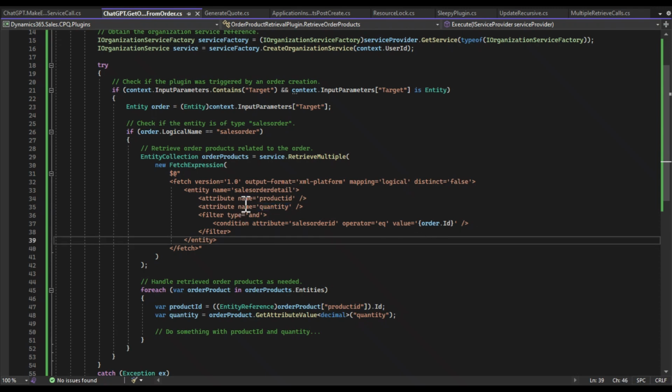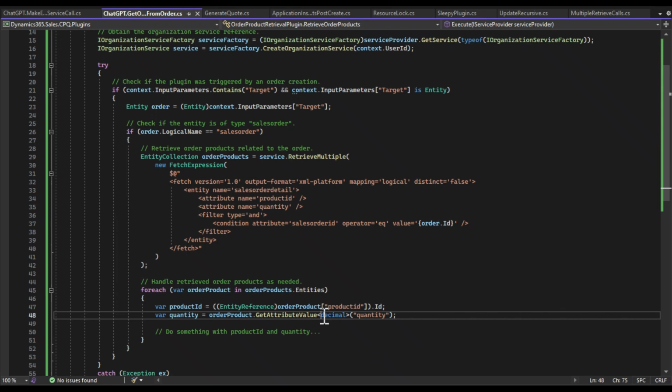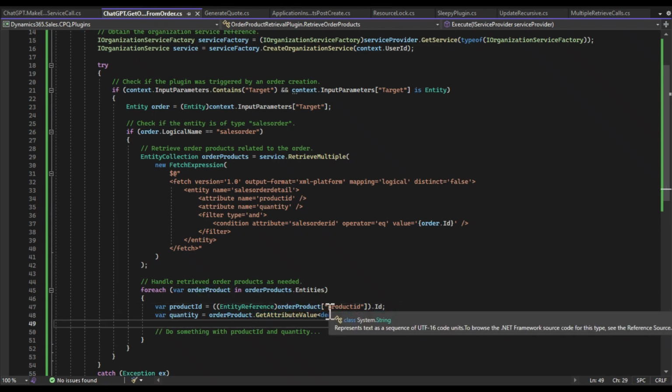So an example here, I see quantity. Quantity is a decimal. Looking at this, there might be some area of improvement where we could change this decimal here to something a little bit more flexible, just in case we do decide to change quantity to something else. Maybe it's an integer.